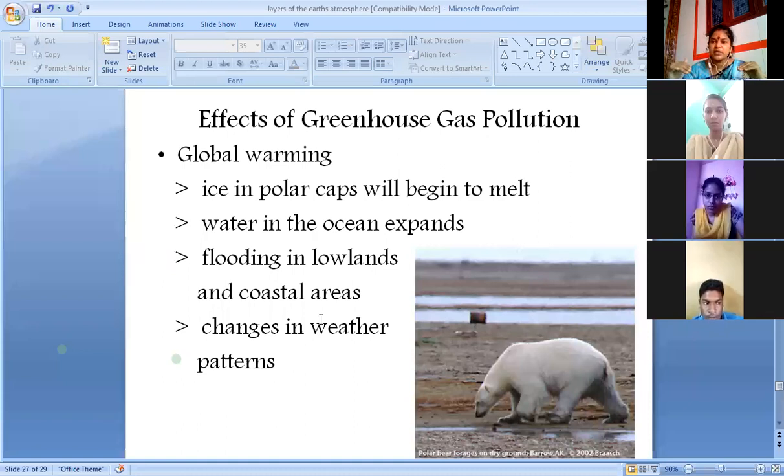Land will be destroyed when the water in the ocean expands. So flooding in lowlands. அப்ப ocean water expand ஆகும்போது புதுசா வெள்ளம் வர ஆரம்பிக்கும். So flooding in lowlands and coastal areas. Coastal areas, எல்லை பகுதிகள் அப்படின்னு சொல்லலாம், boundaries. So changes in weather also occur.